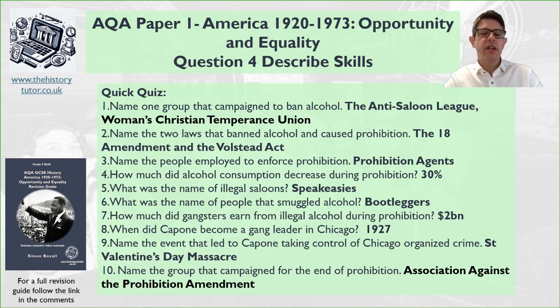How much did gangsters earn from this illegal alcohol trade? Up to $2 billion. So a huge promotion of gangsters developing. A few more questions about gangsters as it links in here. When did Capone become a gang leader? 1927. And what was the famous massacre which led to him taking over Chicago? The St. Valentine's Day Massacre. And name the group that campaigned for the end of Prohibition. Well, you've got the Association Against the Prohibition Amendment, and then Prohibition was ended when Roosevelt came into power with the New Deal.